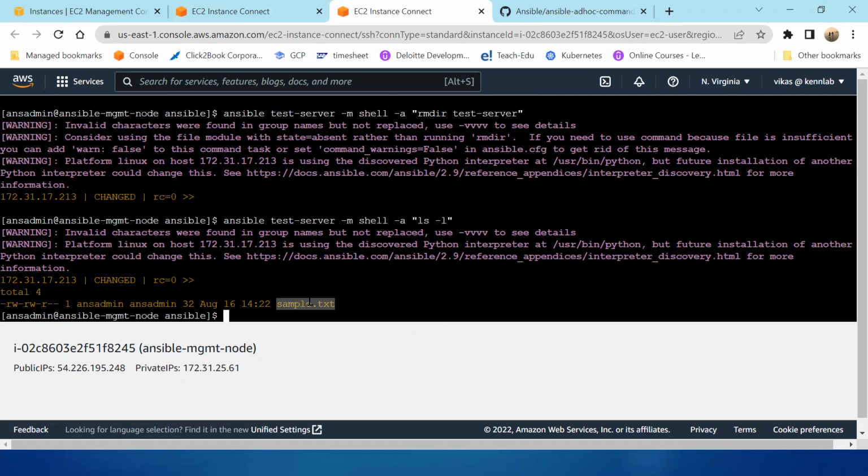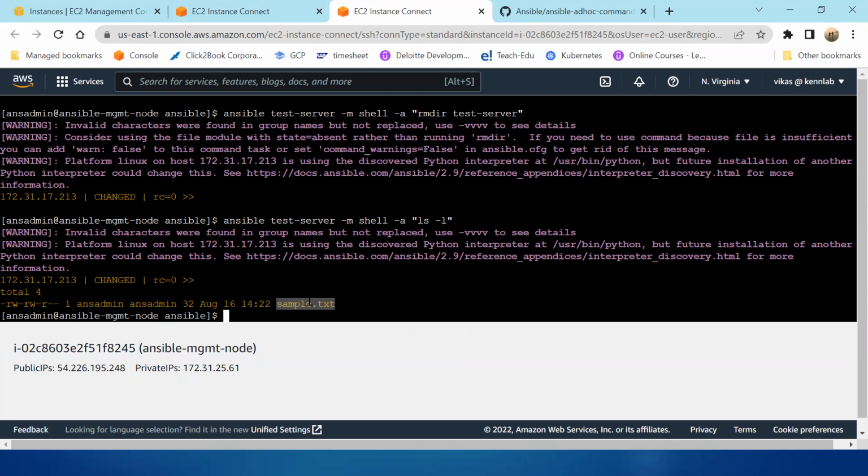For that, you have to write a playbook. An ad hoc command is a one-time execution. If you want two or three things to be done at the same time, then you have to write a playbook. And again, this module shell is like we are giving a shell command.